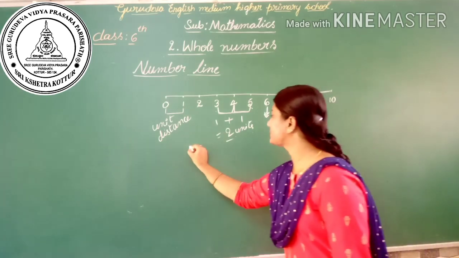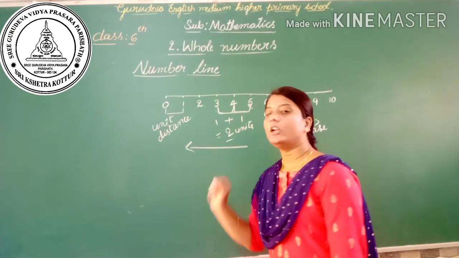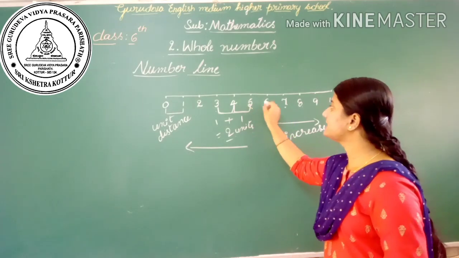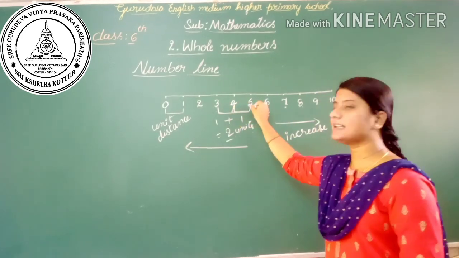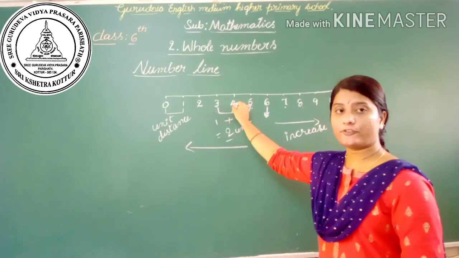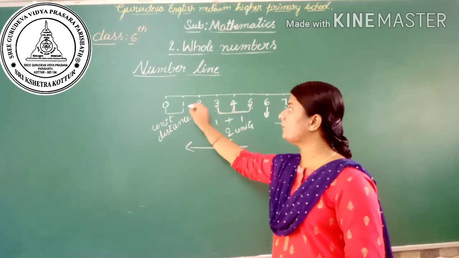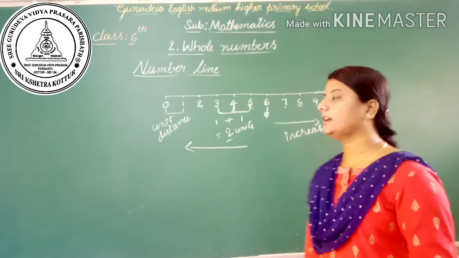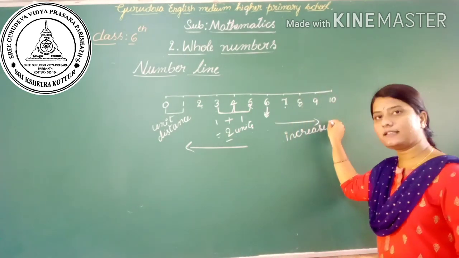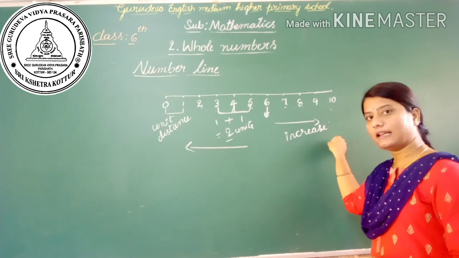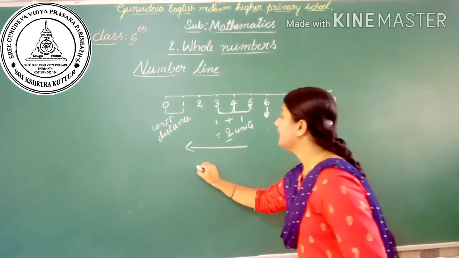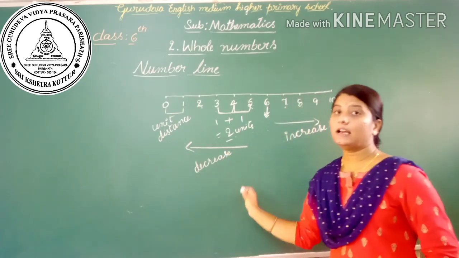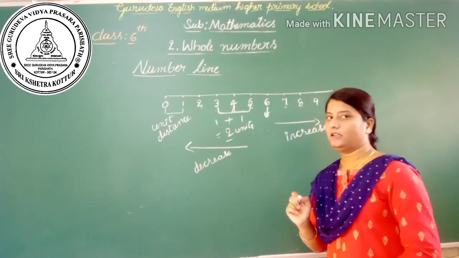And the numbers go on decreasing to the left of a number line. You can see here 5 is less than 6, 4 is less than 5, 3 is less than 4, 2 is less than 3, 1 is less than 2. We can conclude that the numbers go on increasing to the right of a number line and the numbers go on decreasing to the left of a number line.